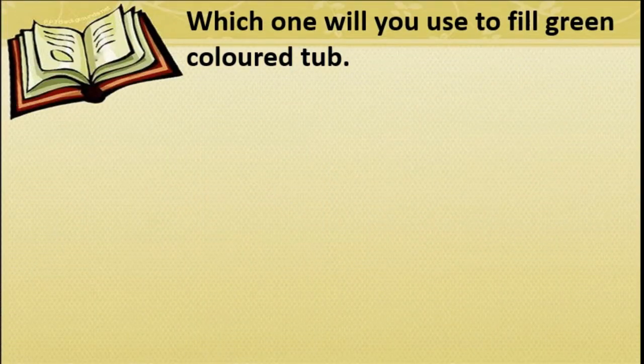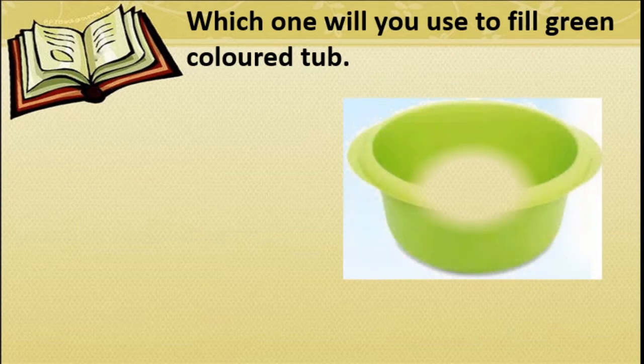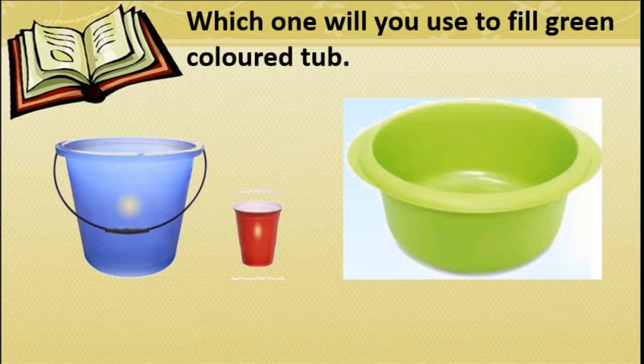Now see here, which one will you use to fill green color tub? I will show you a green color tub. Okay, we want to fill this with the help of water. Now two things are there, means two objects are there, that is one bucket and a glass. Which one you will use to fill this green color tub? Are you going to use bucket or are you going to use the glass?